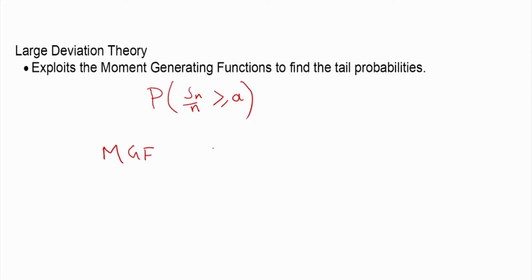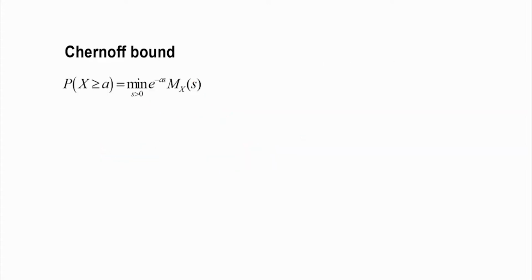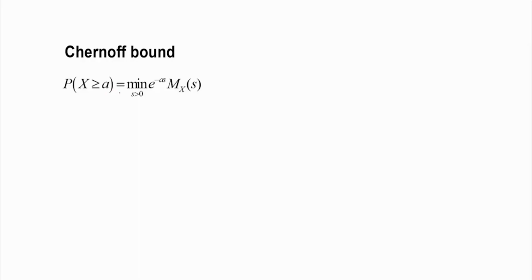We know this is M of x, equal to the expected value of e to the power s x. So this MGF is used to derive these probabilities. Okay, let us see. First we will go to the Chernoff bound. One very important result, the Chernoff bound, that is the probability that x is greater than or equal to a.